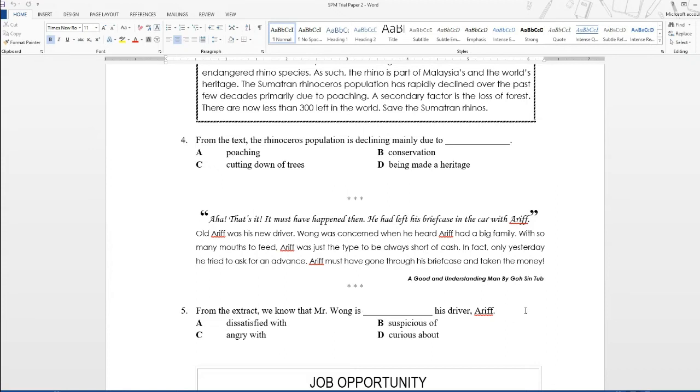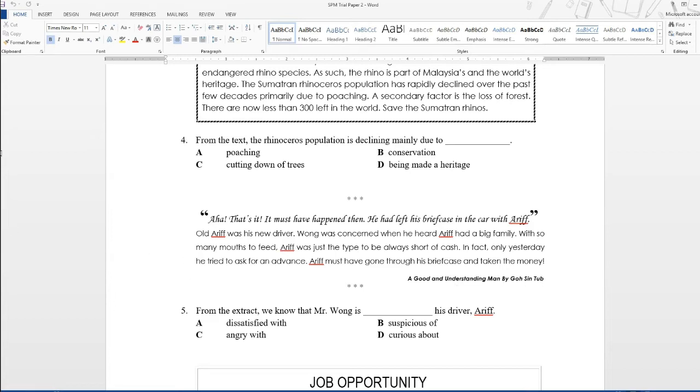his driver Arif. Now let's look at the text. Aha, that's it. It must have happened then. He had left his briefcase in the car with Arif. Old Arif was his new driver. Wong was concerned when he heard Arif had a big family. With so many mouths to feed, Arif was just the type to be always short of cash. In fact, only yesterday he tried to ask for an advance. Arif must have gone through his briefcase and taken the money. So this is an extract from this story, A Good and Understanding Man by Gosinta.